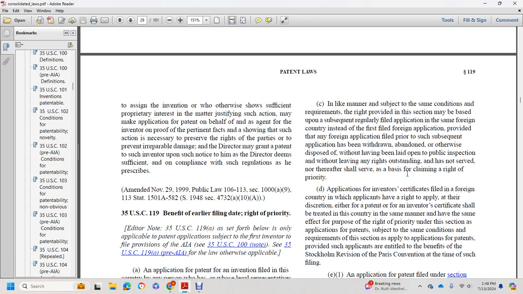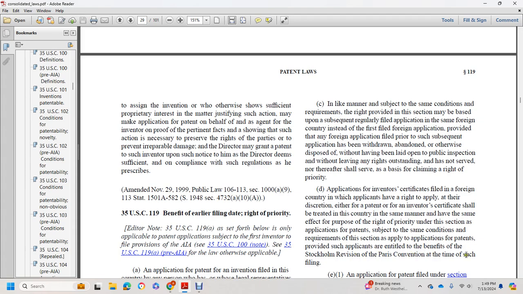Applications for inventor's certificates of a foreign country, for which the applicant has the discretion to apply for either a patent or an inventor's certificate, shall be treated in this country in the same manner and have the same effect for the purpose of the right of priority as applications for patents, subject to the same conditions and requirements of this section as apply to applications for patents, provided the applicant is entitled to the benefit of the Stockholm Revision of